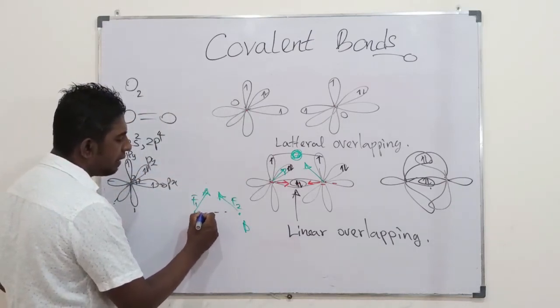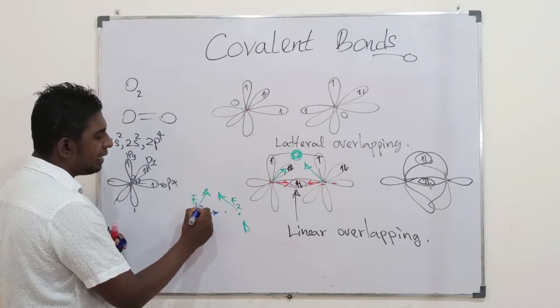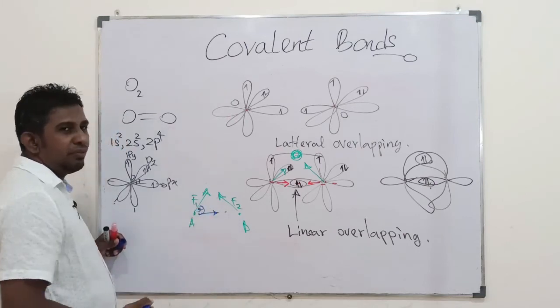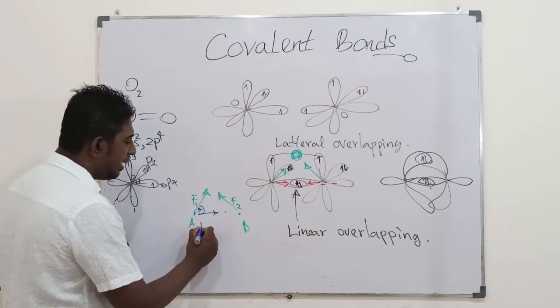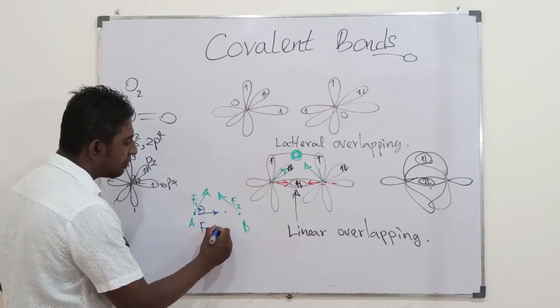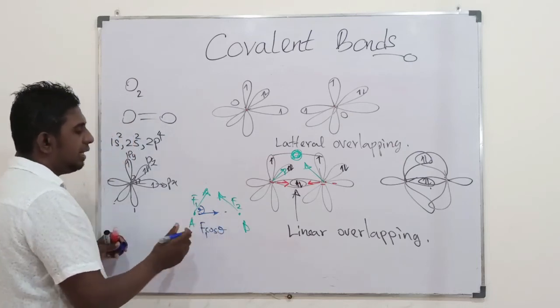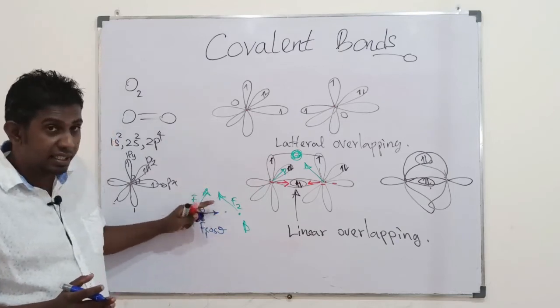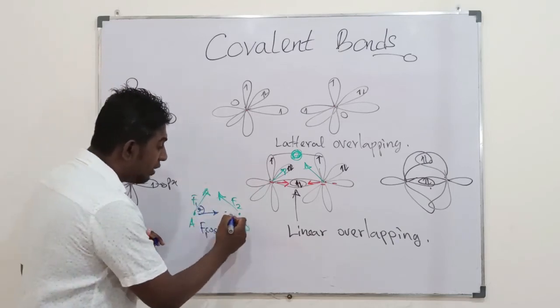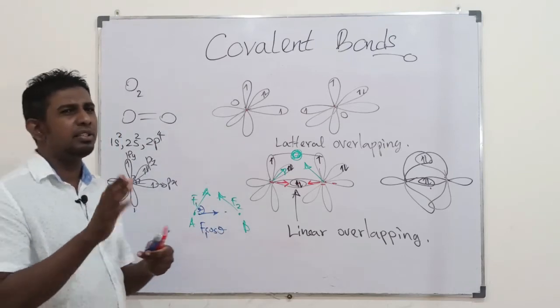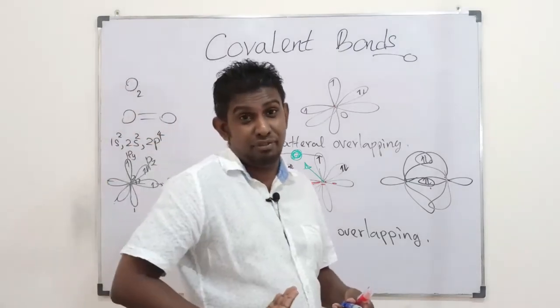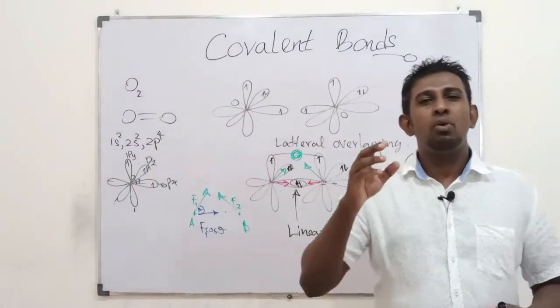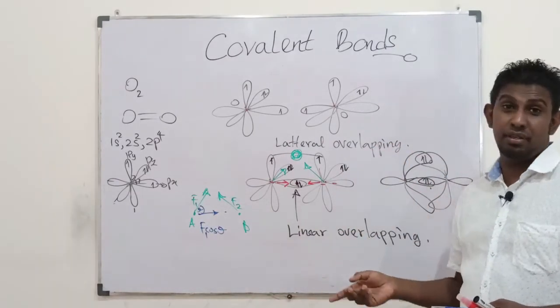If this angle is theta, as you learn in physics, it is F cos theta, the attraction vector in this direction. So here also it is F cos theta, which means it's not going to be the same F. It's going to be quite lesser than that F.